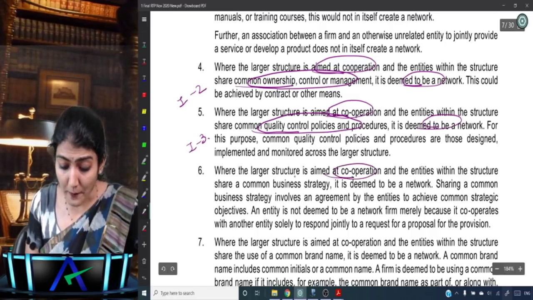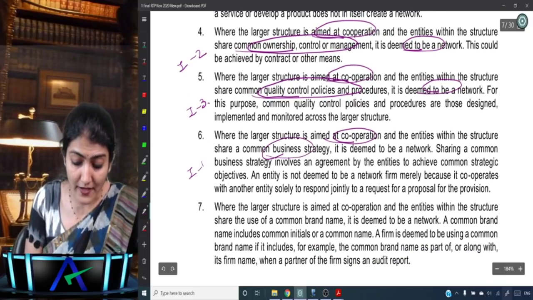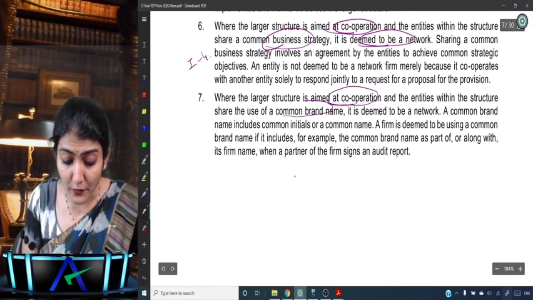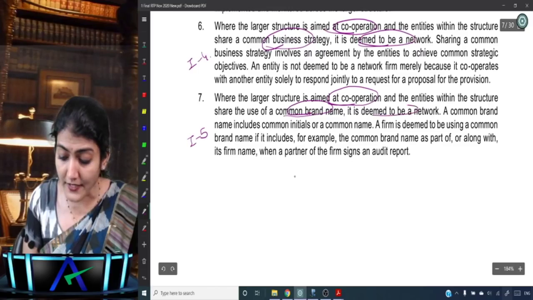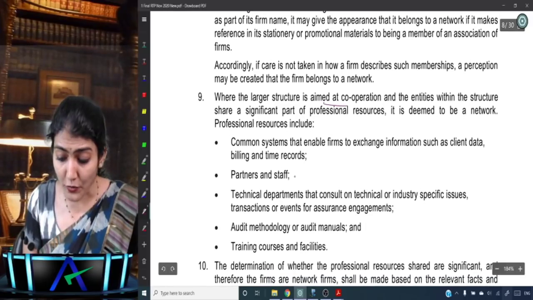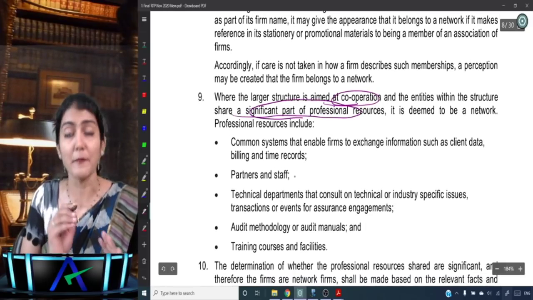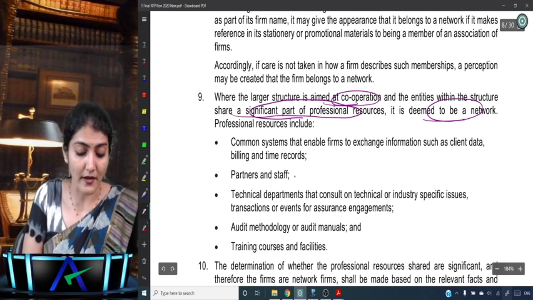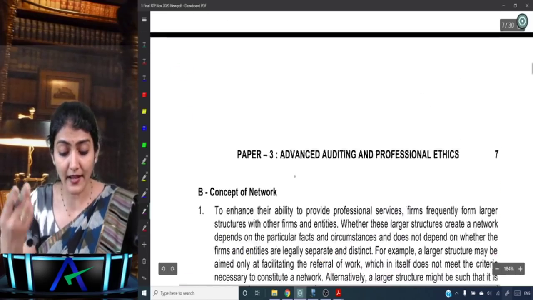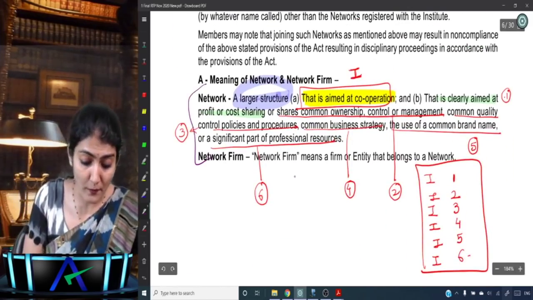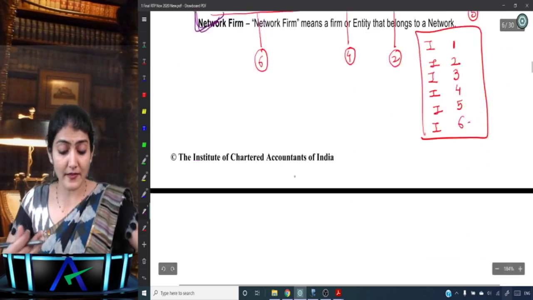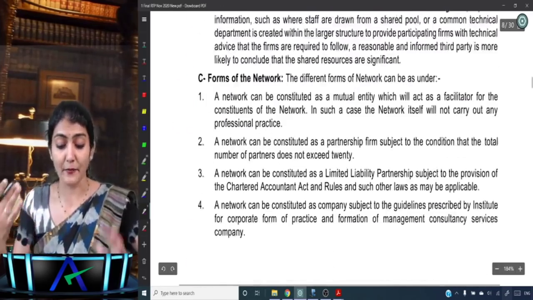Aimed at cooperation and common business strategy, so that is 1,4, again deemed to be a network. Then aimed at cooperation and use of a common brand name, 1,5, again deemed to be a network. I hope all of you are getting this. And again aimed at cooperation and also shares a significant part of professional resources, deemed to be a network, that is 1,6. So that's the detailed understanding regarding the concept of the network. But the most important part is that you should know the definition of a network. Basis that you can very easily understand the concept of a network.